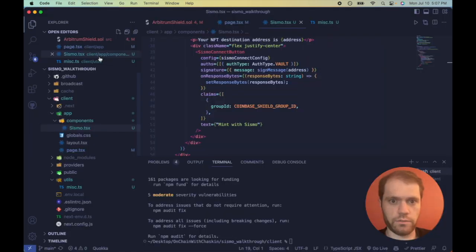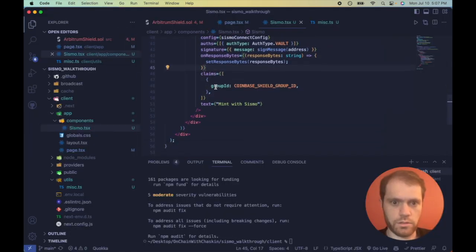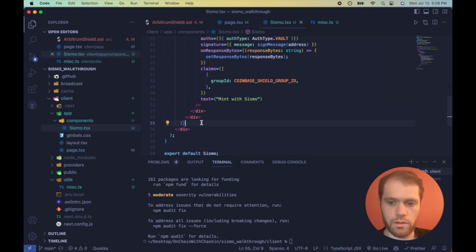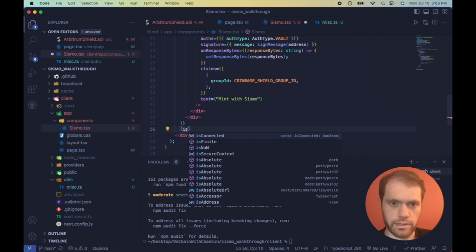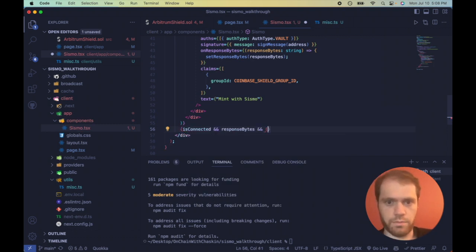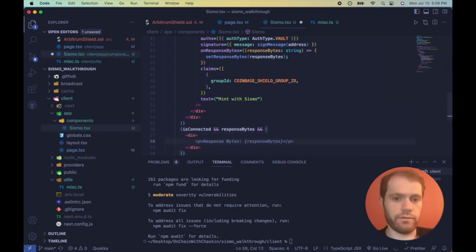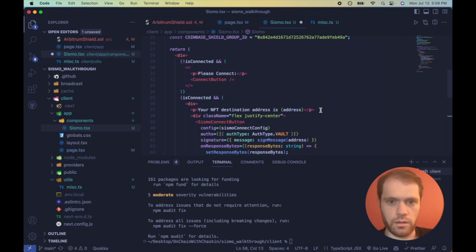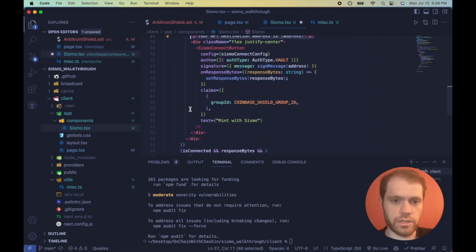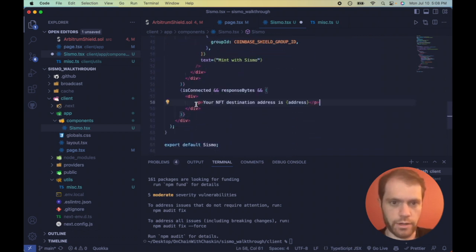Let's go back, because we don't want to generate the ZK proof right now, because we didn't make a mint function to submit it on chain. So let's move on to the next step, which is going to be if we're connected. So is connected and response bytes. What we want to show, div. Then inside that div, let's paste in the destination address again, just to really hammer it home.